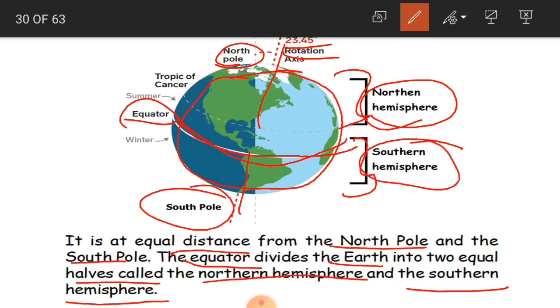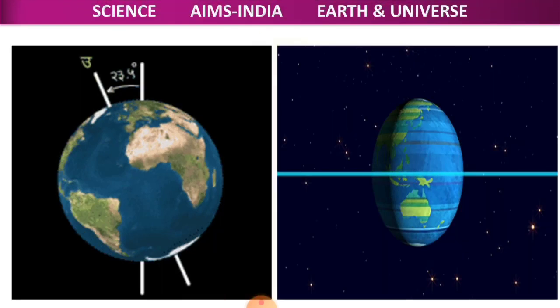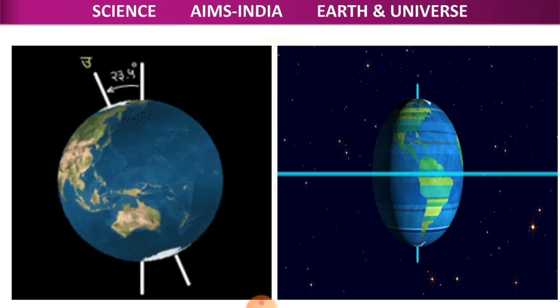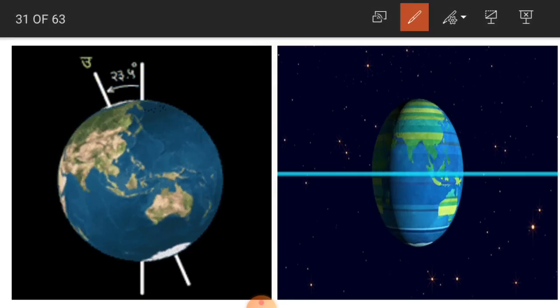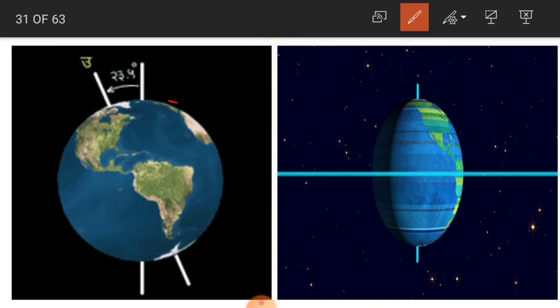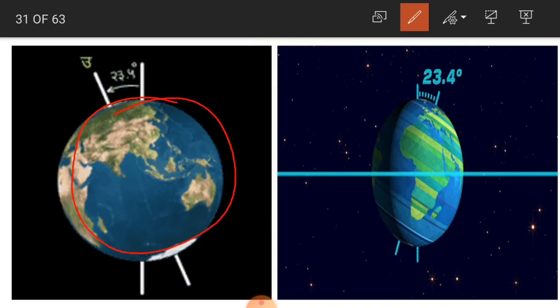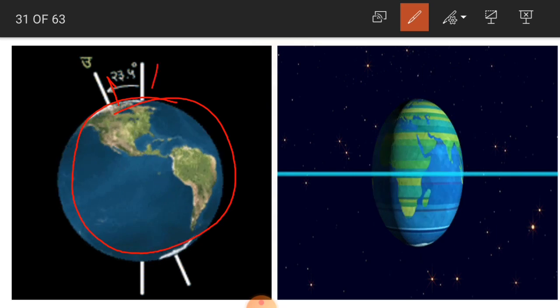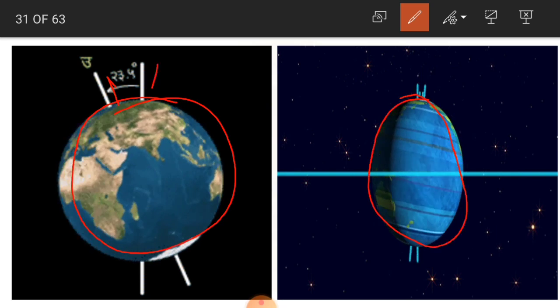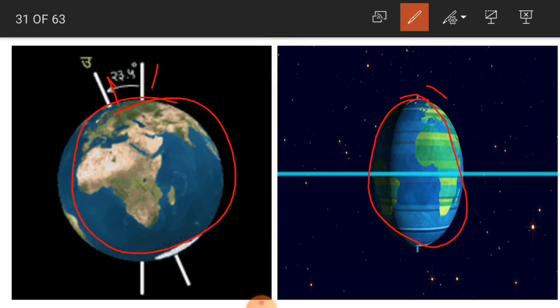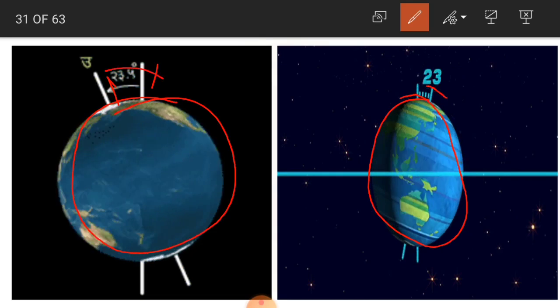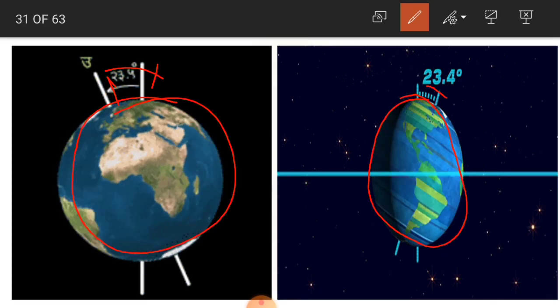Clear? Now see here, visually you can see how the earth is spinning, how the earth is rotating. This is the imaginary line, that is the axis, which is in the tilted position. Are you able to see?